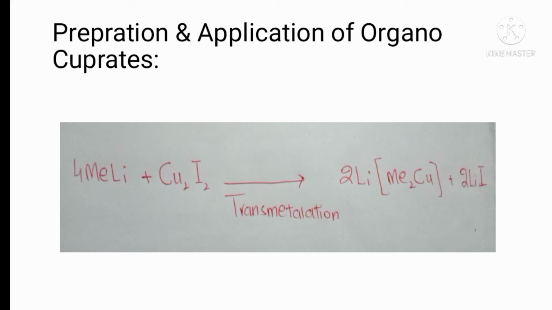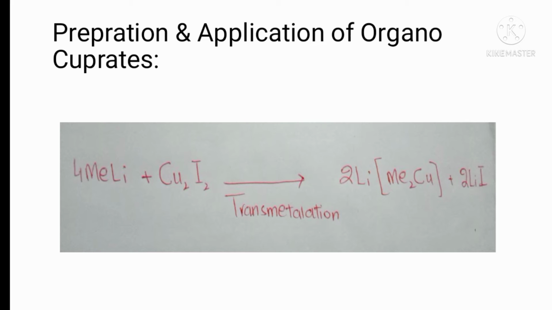LiMe2Cu is an organocuprate, which is called Gilman's reagent. In methyl lithium, an organolithium, the electronegativity difference is 1.6, and in organomagnesium the electronegativity difference is 1.45. So 1.6 is closer to 1.7. It means the bond is more polarized in organolithium, so organolithiums are more reactive. Organomagnesium is less reactive than organolithium.